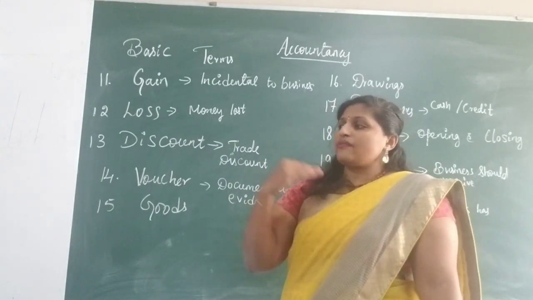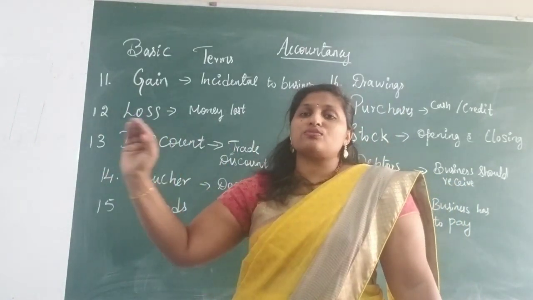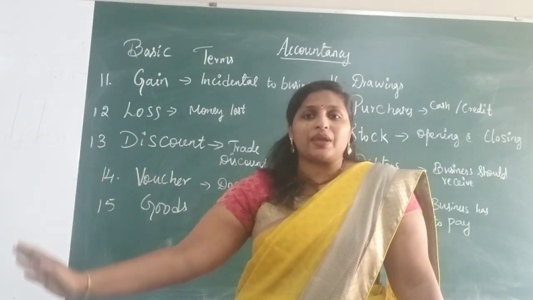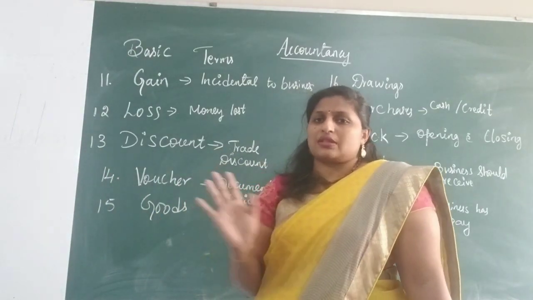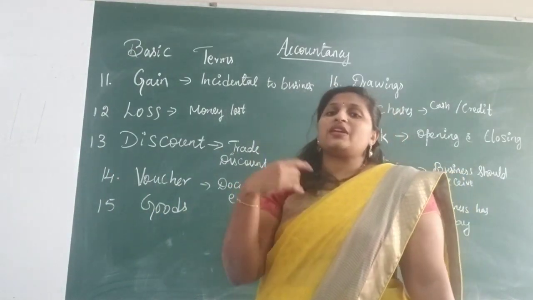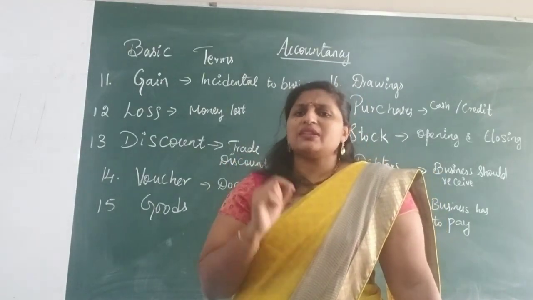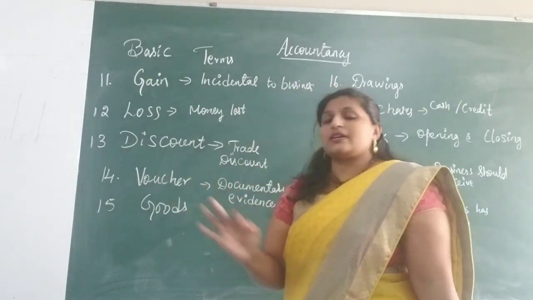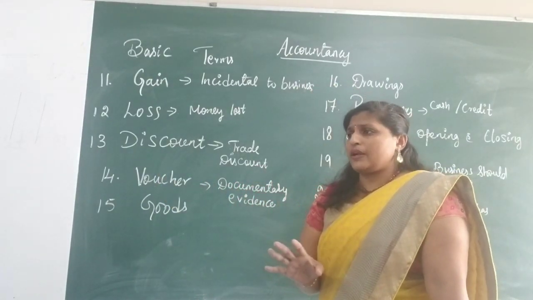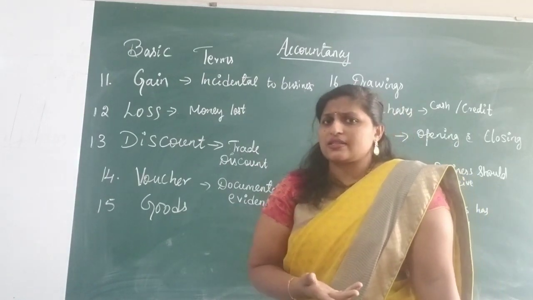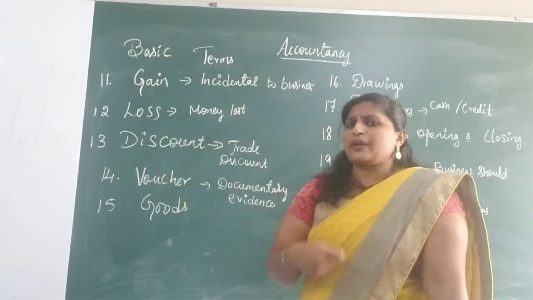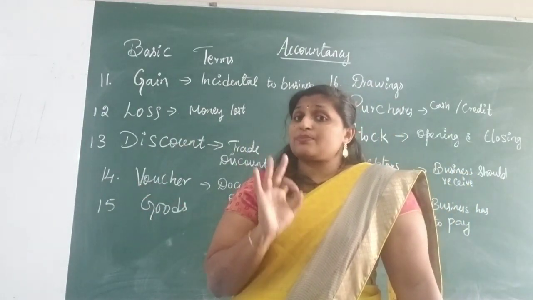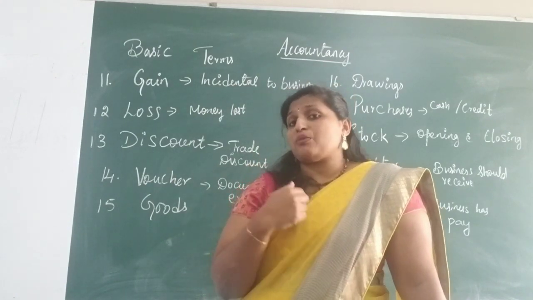Suppose I have sold 10,000 worth of goods to Mr. B, and Mr. B didn't pay me immediately. He told me he will pay in one month, that is in 30 days, he will repay the 10,000. But after 10 days, Mr. B comes to me and pays 10,000 immediately. So he took the time of 30 days, but he paid the entire amount within 10 days.